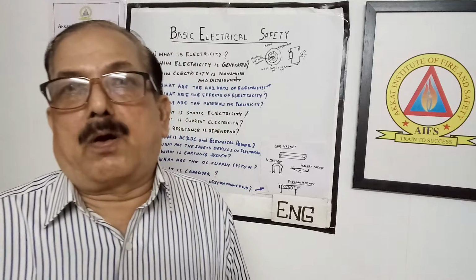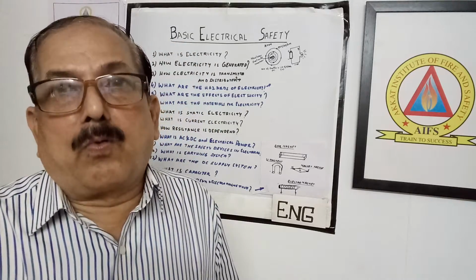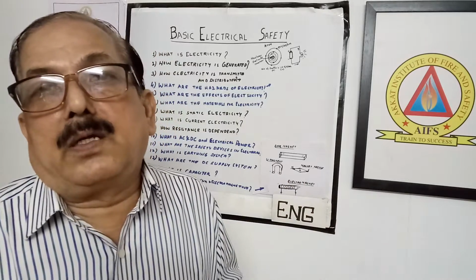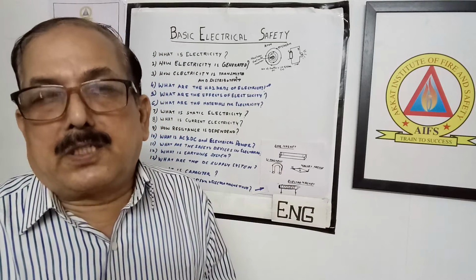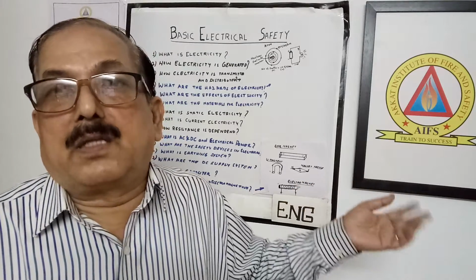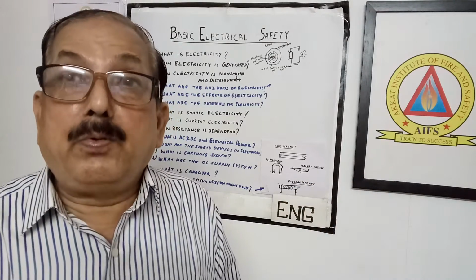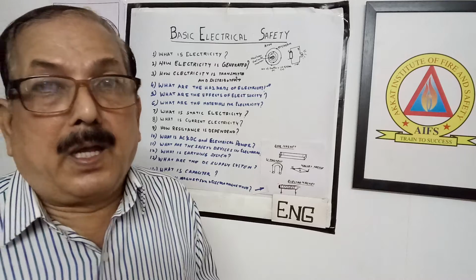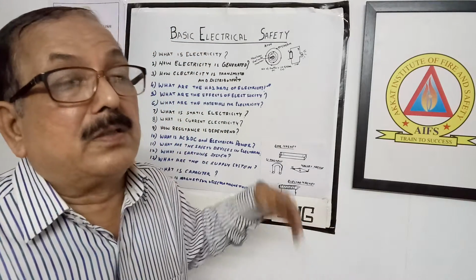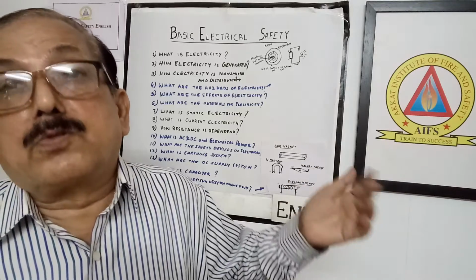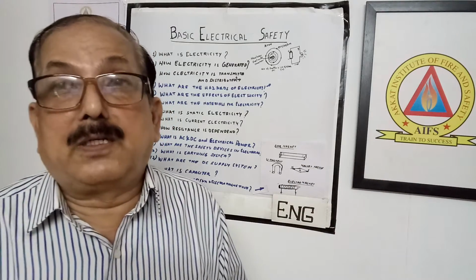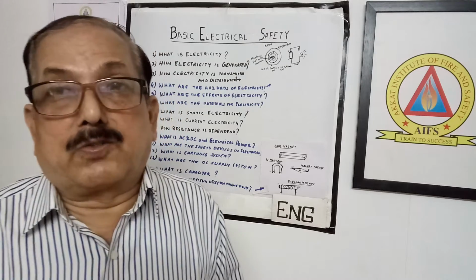Now suppose you provide one more coil with the same number of turns. If you give a DC supply, just momentarily we can see some voltage coming in the other coil also. But if you give an AC supply, whatever voltage you give, the same voltage we can get on the other side. That is the principle of mutual induction, on which a transformer works.